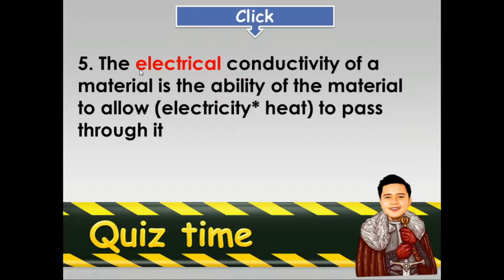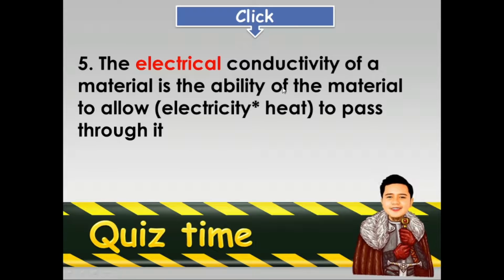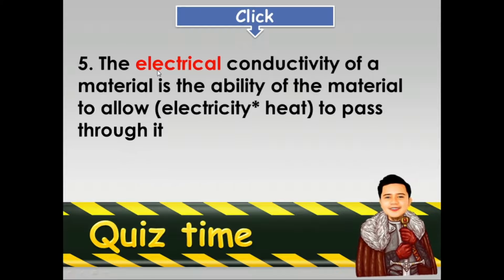The electrical conductivity of a material is the ability of the material to allow, is it electricity or heat, to pass through it? Electrical. Of course, that is electricity.